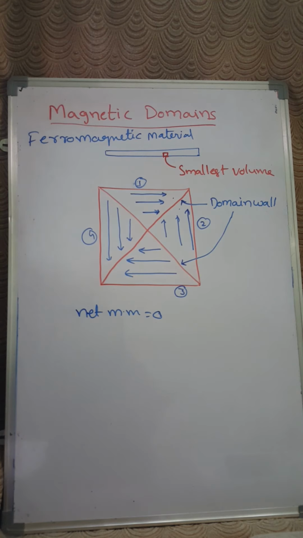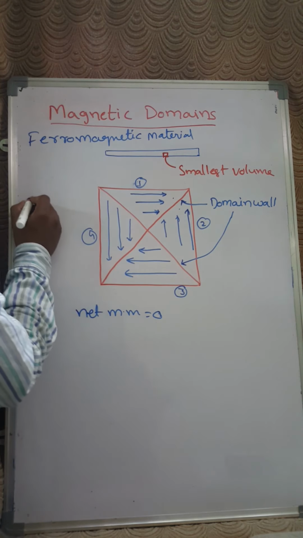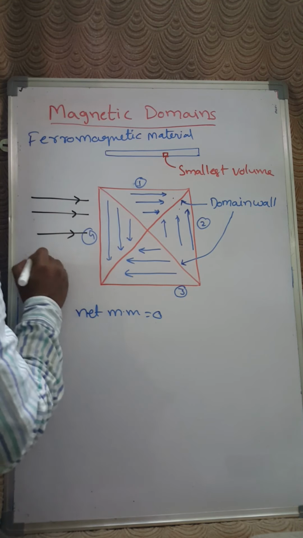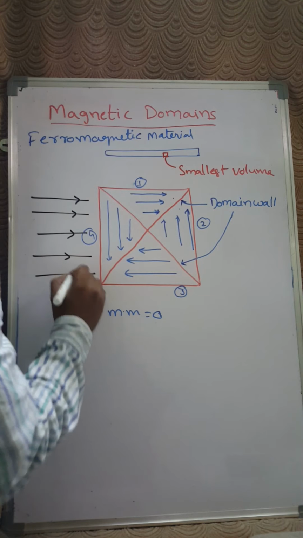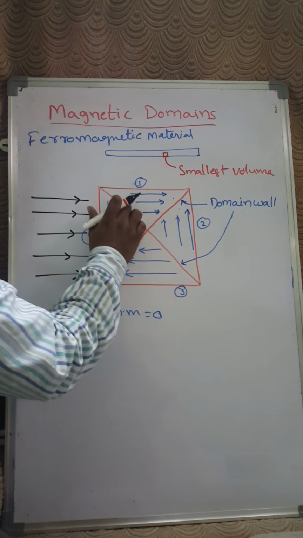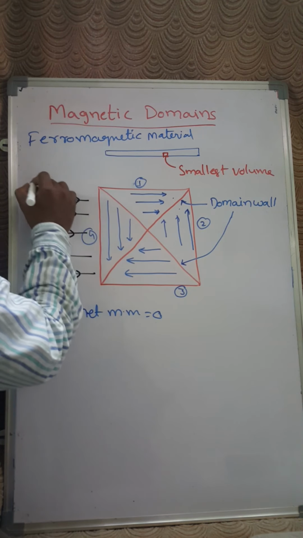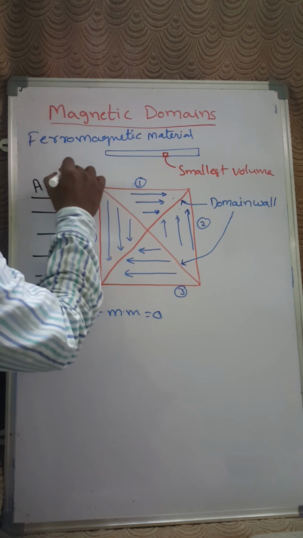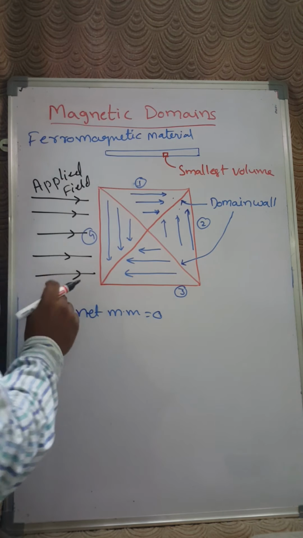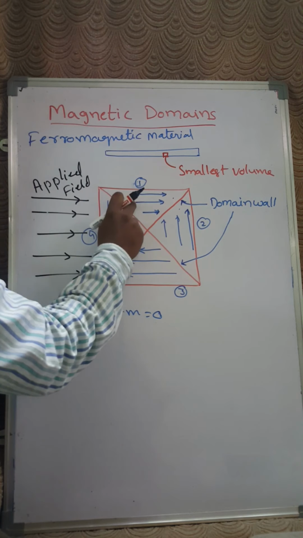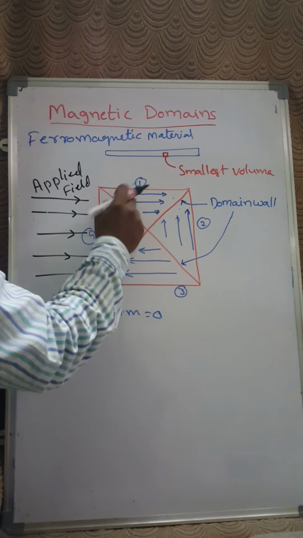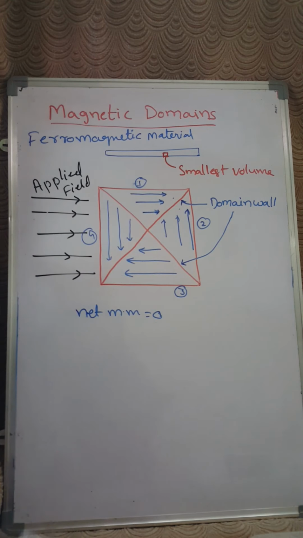Let us see here: if the applied field is in this direction, domain 1 is parallel to the applied field direction, so it is easily magnetized.